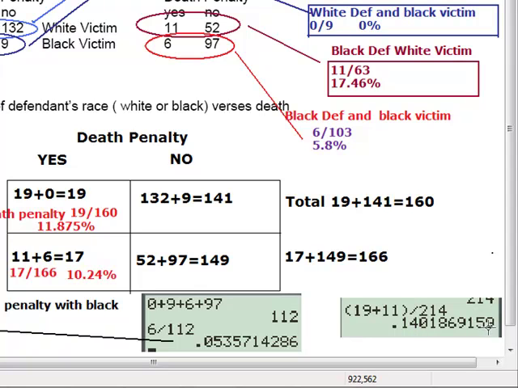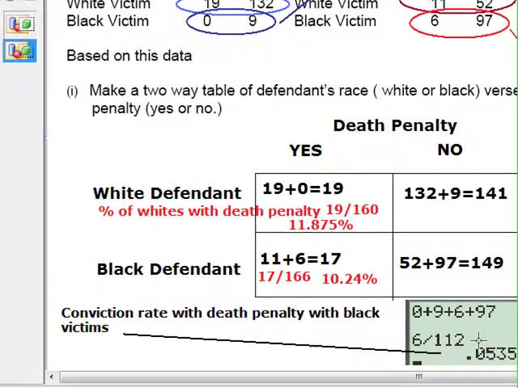So this means there is a higher proportion of convictions with death penalty when the victim was white versus when the victim was black, right? Am I making sense? Okay.